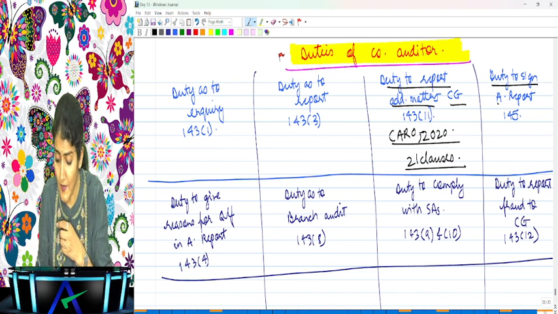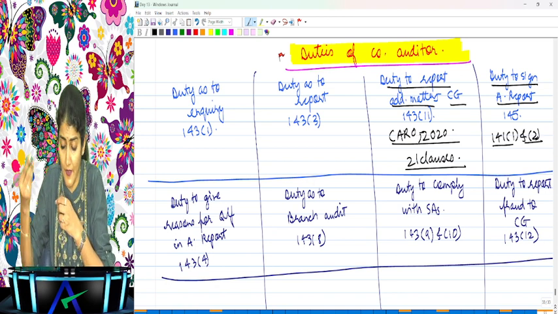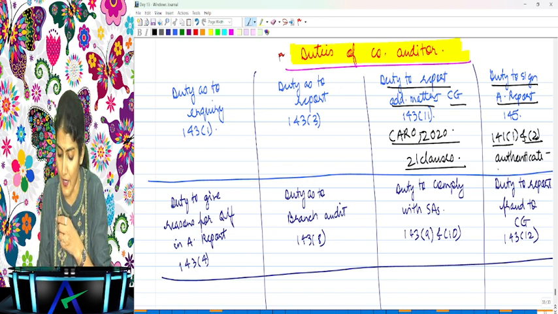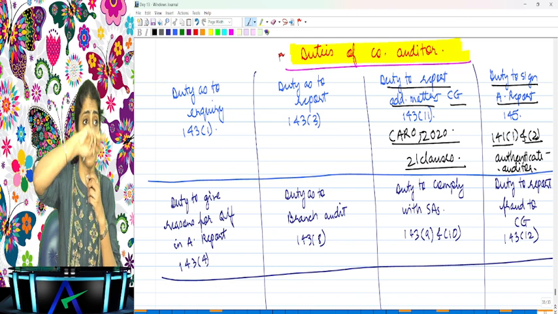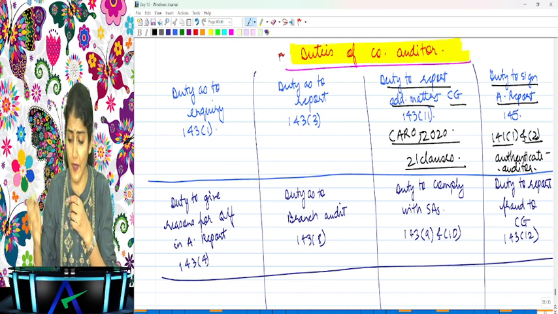Then the duty to sign the audit report. What does it say? Any person who is qualified to be appointed as an auditor under 141(1) and (2) shall have the right to authenticate any document which is required to be signed by the auditor of the company. So any document to be authenticated by the auditor should be by a person who is qualified under 141(1) and (2), right? Duty to sign the audit report.